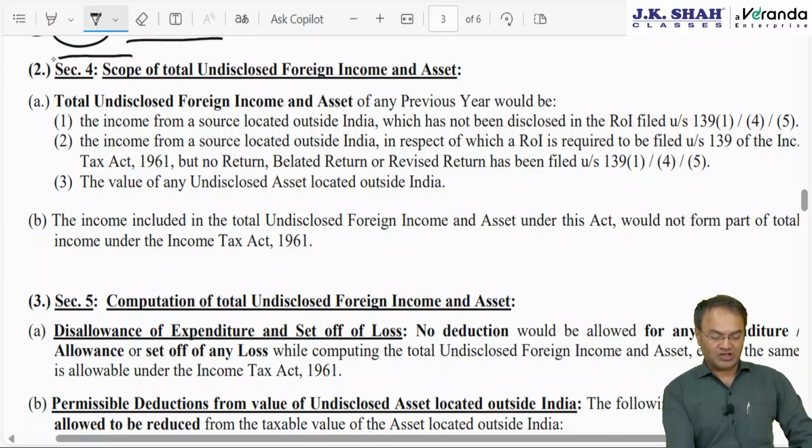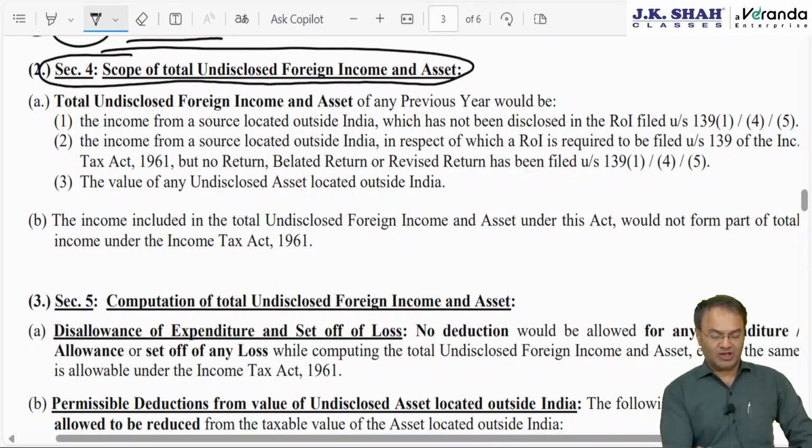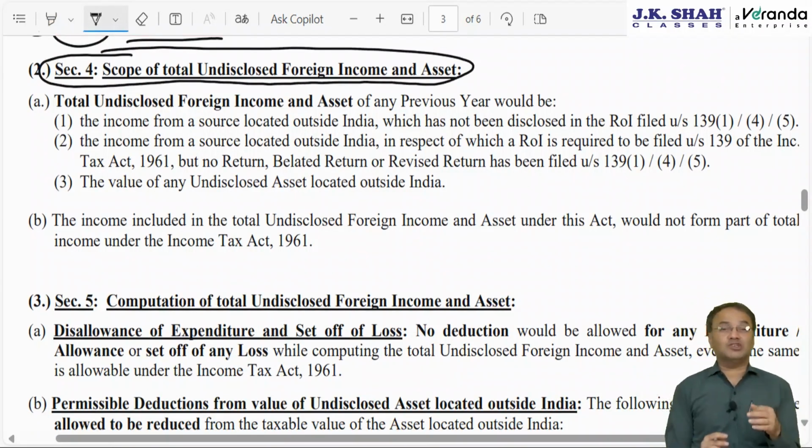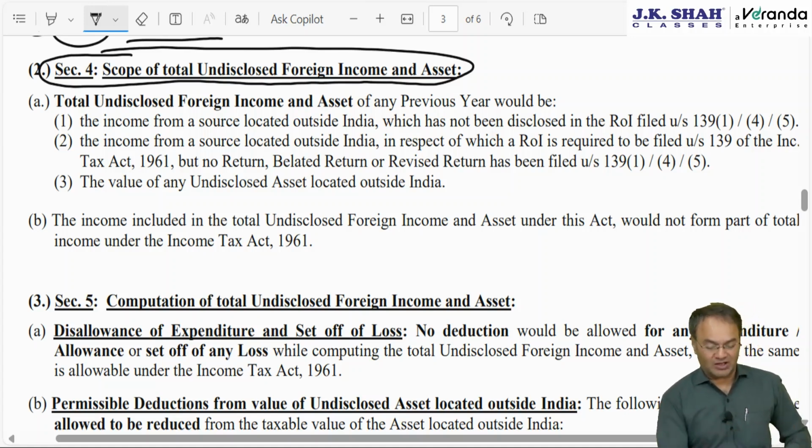Now, this is the next concept, section 4, scope of total undisclosed income and asset. The title looks very nice, scope of total undisclosed income. Scope means you will come to know how much will be taxable. Answer, nothing is properly clarified. It's just that the government has given a wrong or misleading title.